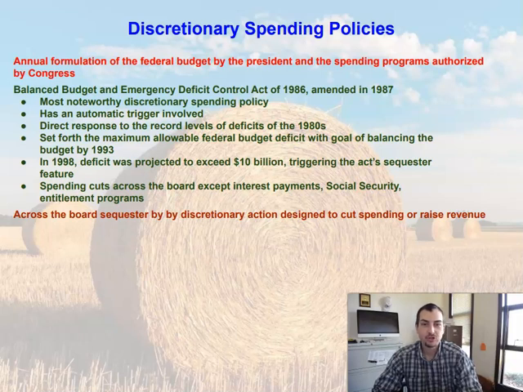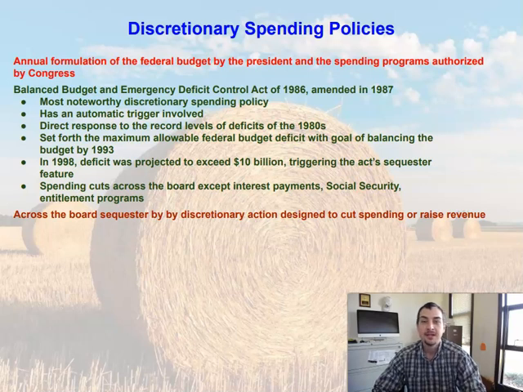So if you remember, there are two types of fiscal policy. There's automatic fiscal policy, and then there's discretionary fiscal policy. Automatic means that it doesn't require presidential or congressional approval. It just happens. Whereas discretionary fiscal policy requires governmental approval, congressional or presidential approval, in order to make it happen.